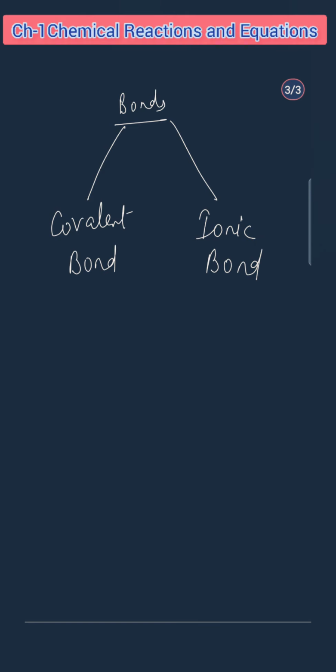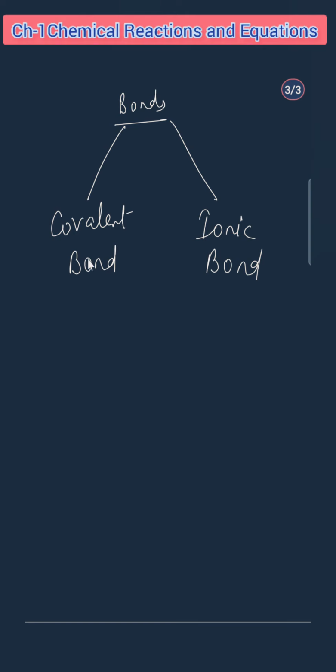Okay, covalent bond and ionic bonds. We know that breaking and formation of these different types of bonds takes place during chemical reactions. We have already studied these two types of bond in our previous classes. Now we know that whenever a bond breaks, energy is released, and whenever a bond forms, energy is utilized, right?